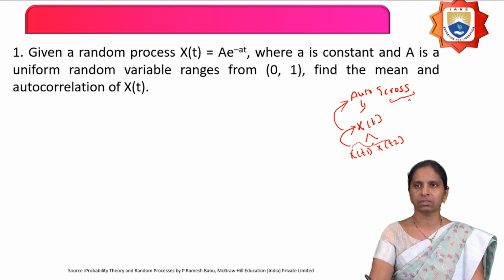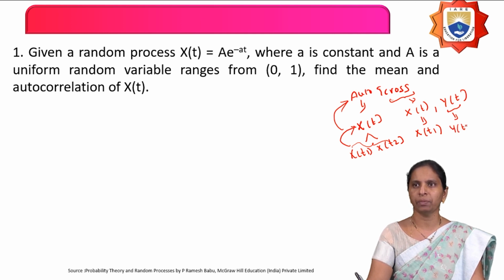Now what is cross correlation? Cross correlation is nothing but you consider two different random processes, x of t and y of t. On the random process x of t, we define a random variable by keeping the time constant, let us say at t equals t1, and we define one more random variable on another random process y of t by keeping the time at t equals t2.